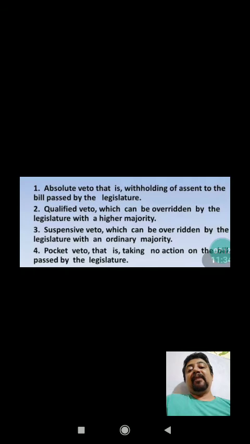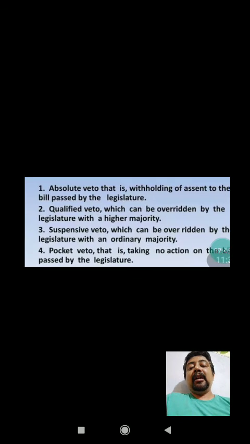So we are going to discuss one by one, and after that we will also come to why this veto system is in practice, why it is introduced. So first one is written here, absolute veto. It means that here the President of India will completely withhold his permission to that bill. Even if it is passed by the Parliament, by using the absolute veto, the President will stop that bill, and that bill will never become law. So that is the absolute veto. The President is having the absolute power regarding this.